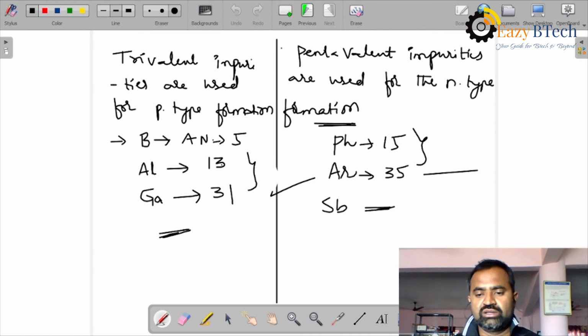Okay students, in the next class we will study the importance of P and N types. Using the PN junction diode, we have various applications. Diode can be used as a rectifier, an oscillator, an amplifier, and as clippers and clampers. These are some applications of diodes. In the upcoming class, we will study all these topics in detail.